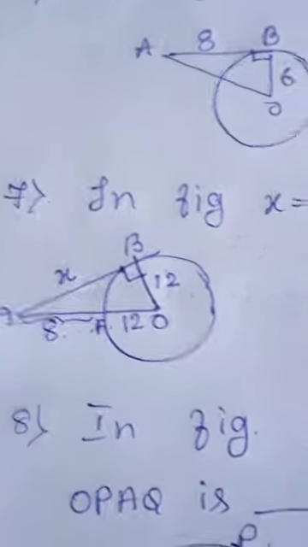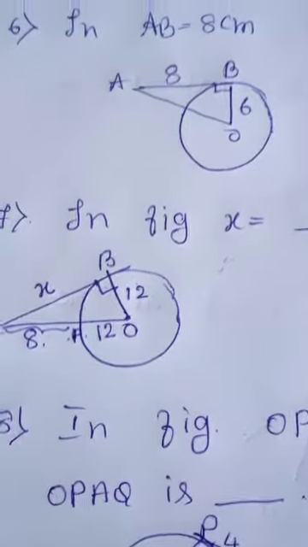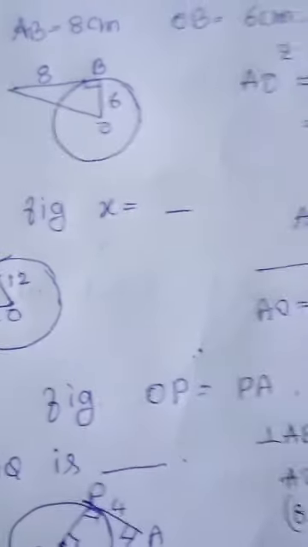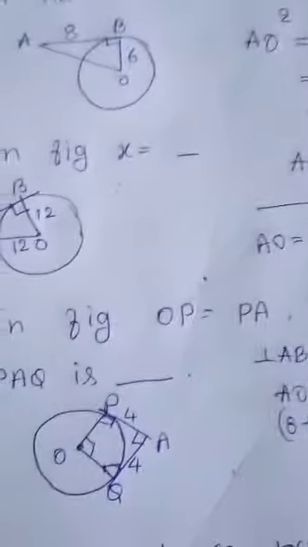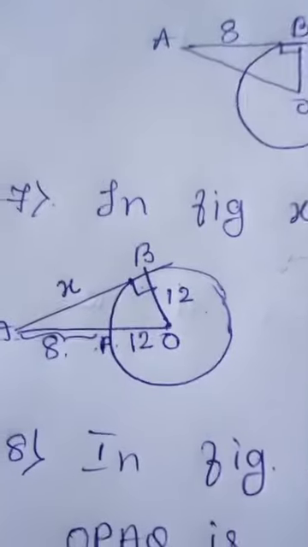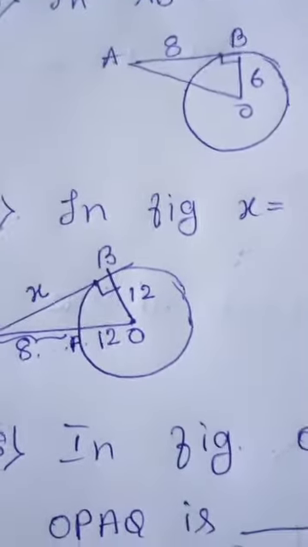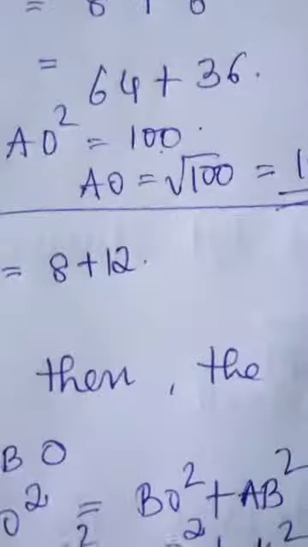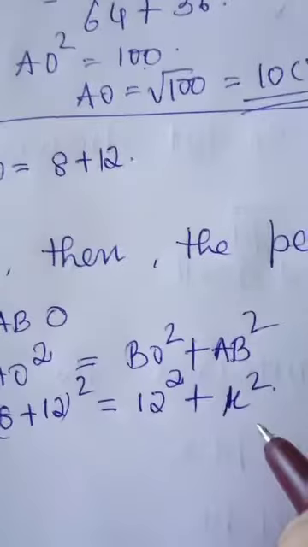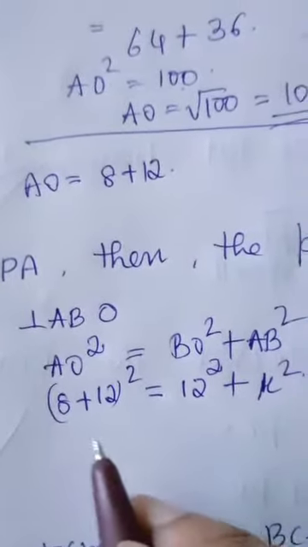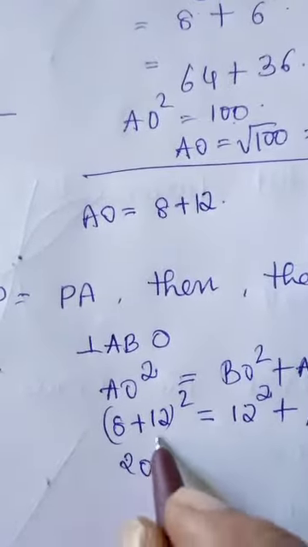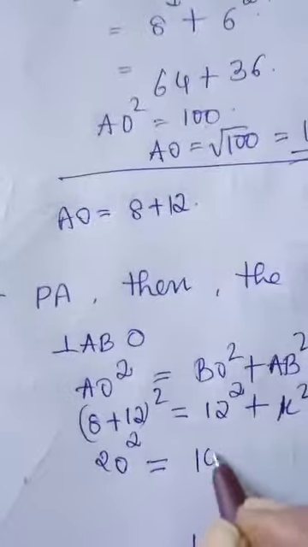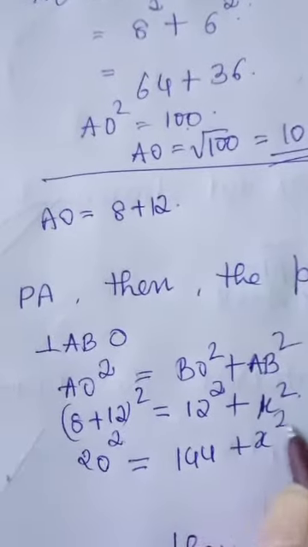(8 plus 12) whole square is equal to BO square, that is 12 square plus AB, which is x square. See here, x square. Now 12 plus 8 is nothing but 20 square. Here this is 20 square is equal to 144 plus x square.